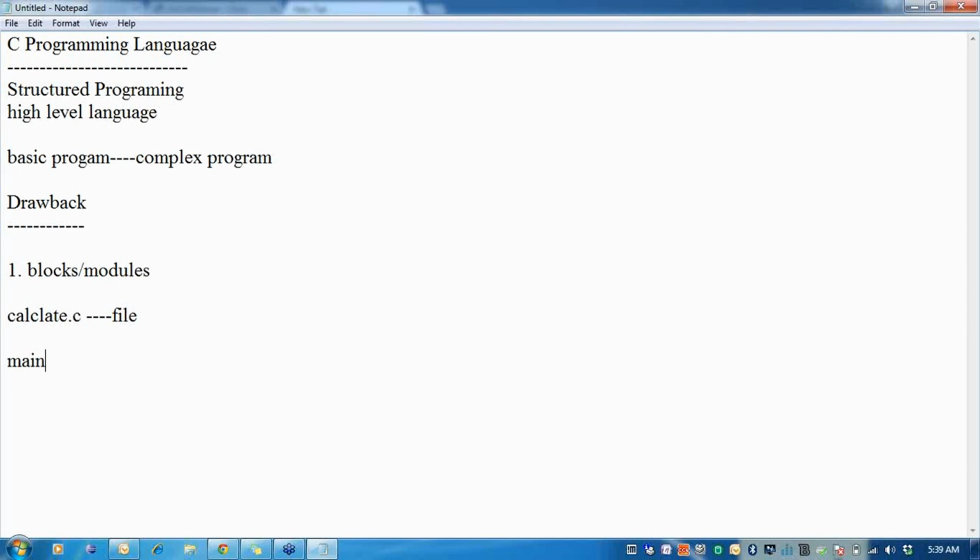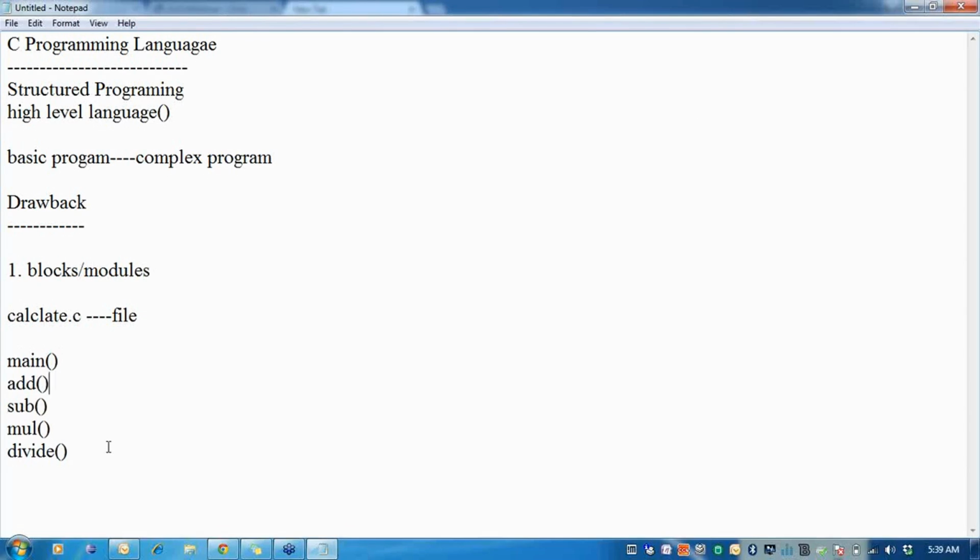In this I have one module called main. Because it's a calculator, I have a module to add, a module called subtract, a module called multiply, and a module called divide. This is how I divide a program as a modular program.